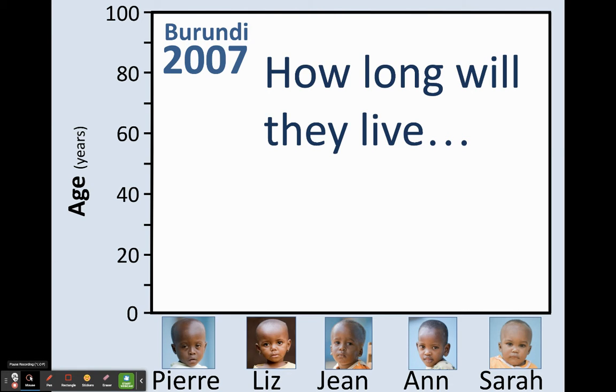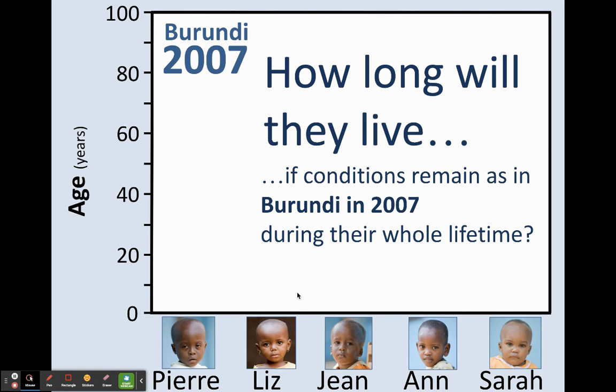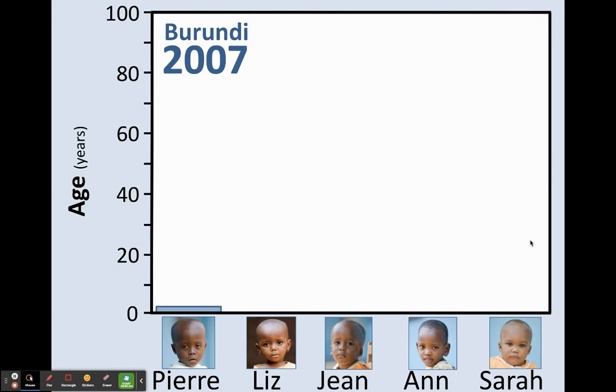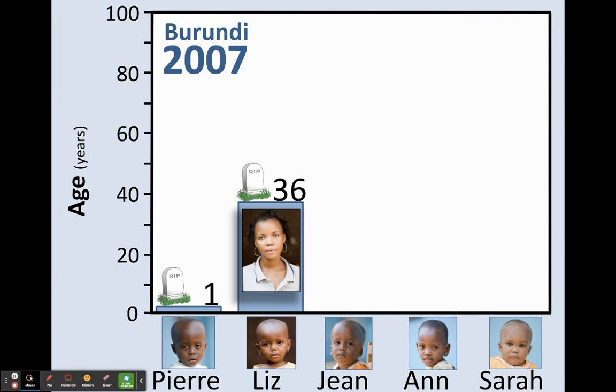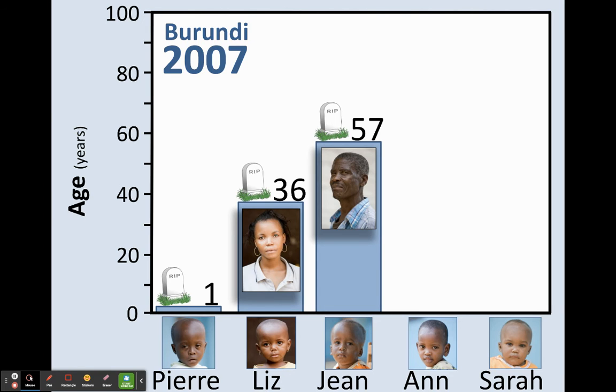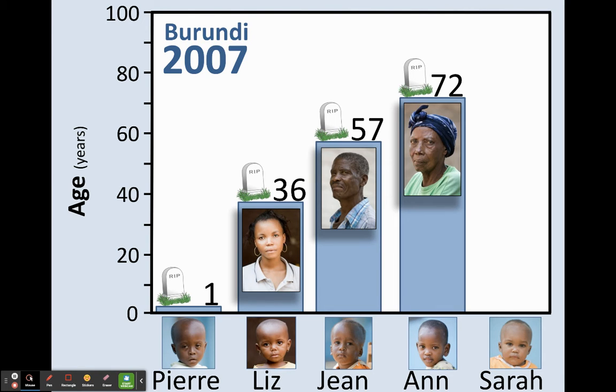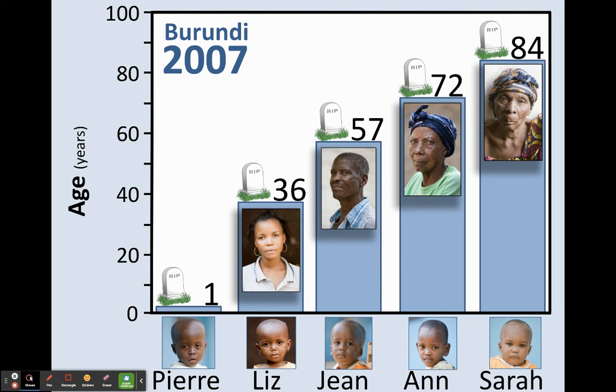Okay, so let's get started. If the conditions remain as in Burundi in 2007 during their whole lifetime, Pierre lived to 1 year old, Liz lived to 36, Jean lived to 57, Anne lived to the great age of 72, and Sarah lived to 84.